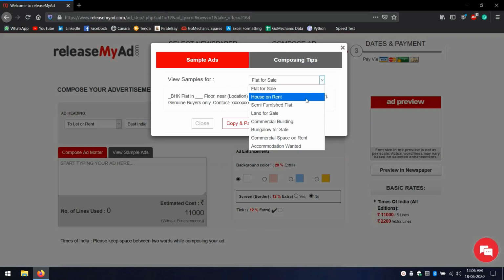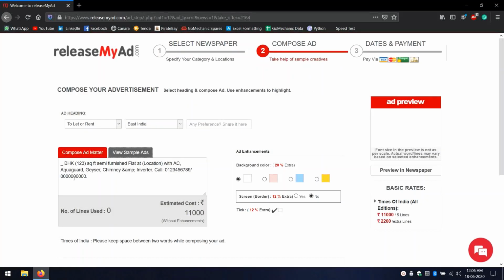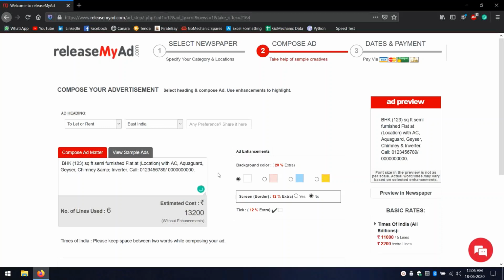Now if I will go for a semi-furnished flat and copy and paste to compose section. You can close this window. Now in this sample creative you can edit as per your requirements. I would put 2 BHK and what other requirements you need.